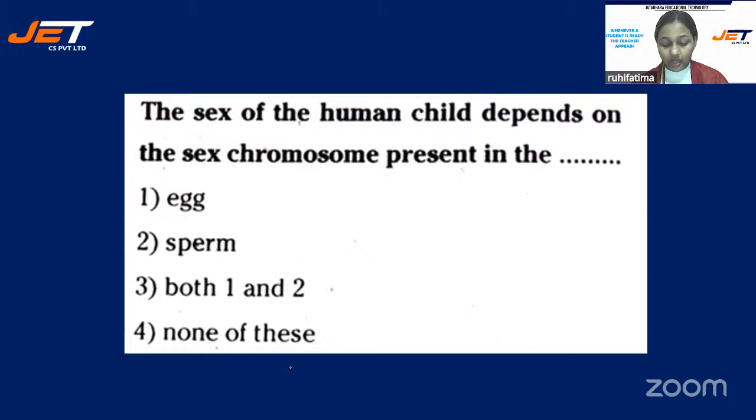Come on, children, answer the question. Sex of the human child depends on the sex chromosome present in egg, sperm, both 1 and 2, that is egg and sperm both, or none of these.